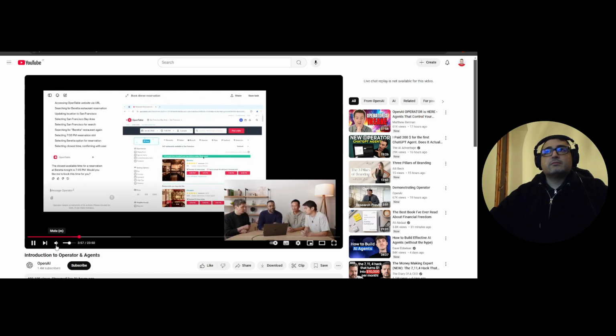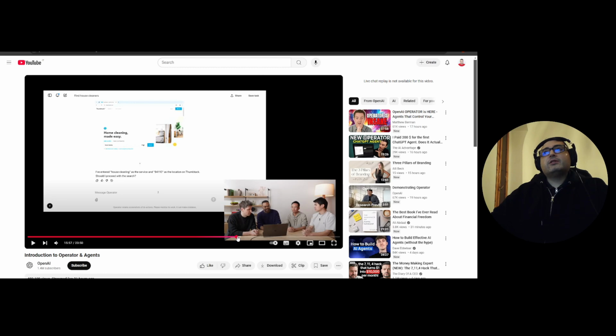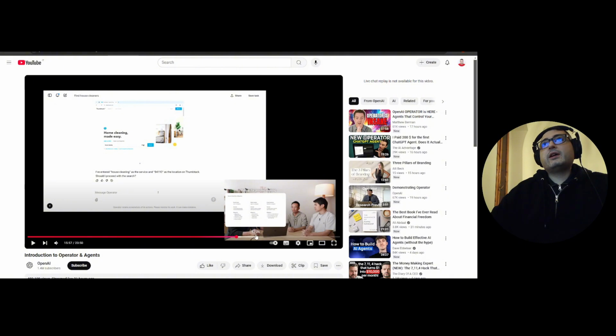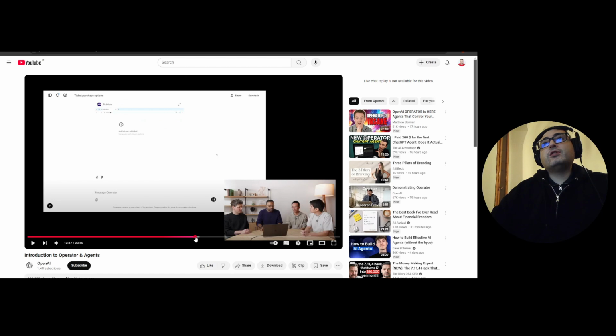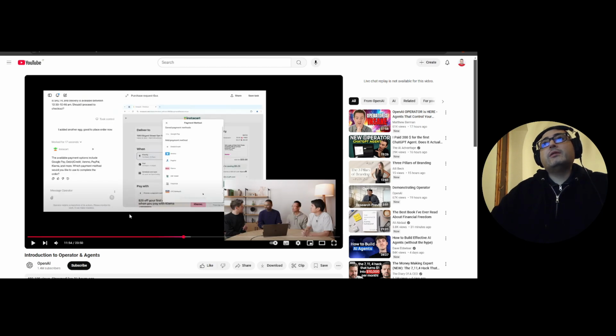In this case, Operator came back, and this is a really good example of task delegation. There might be some back and forth that you need to do with the tool, because it might realize that the table is not booked or might come back with questions. But it's fantastic to have this in your arsenal. It's basically the new promotion of the tool, which also gives an example of performing the same kind of action with shopping.